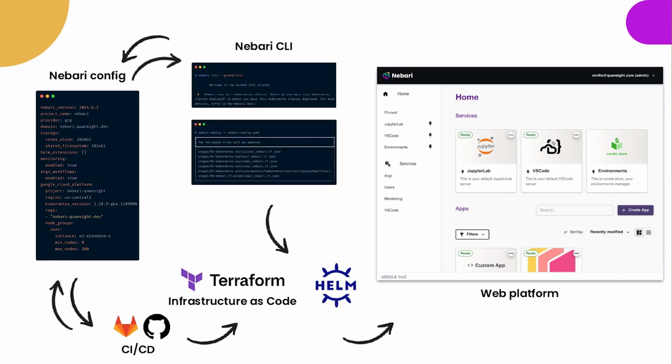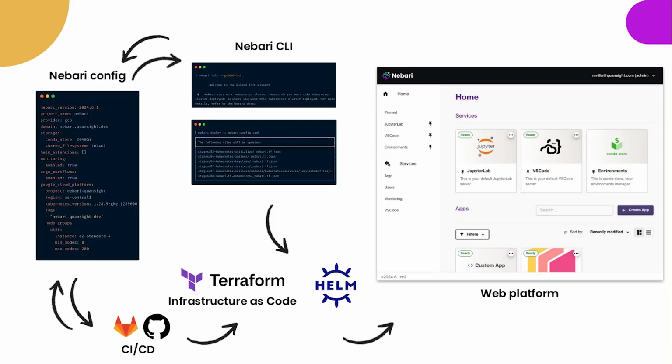These under the hood will basically use Terraform as an infrastructure as code approach, and then we'll use Helm on top of that to deploy all the services. And at the end, you will have a web platform that anyone with the right access can just go ahead and use, and I'll show these in the demo.